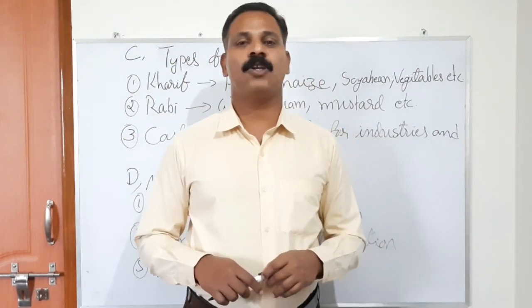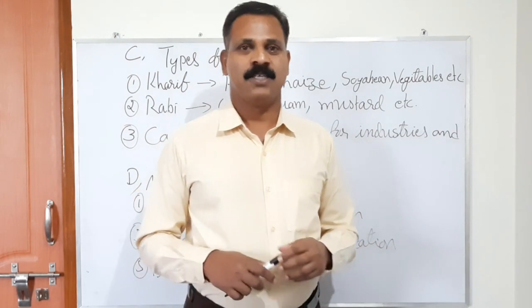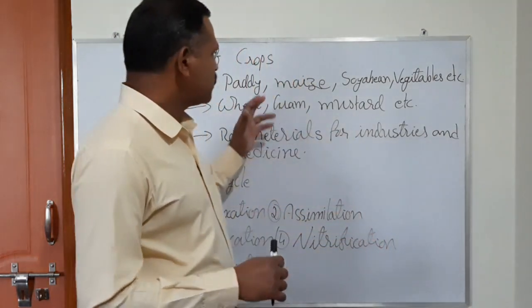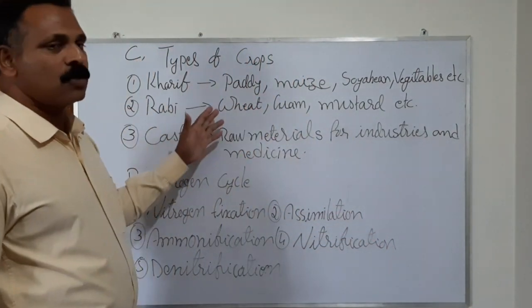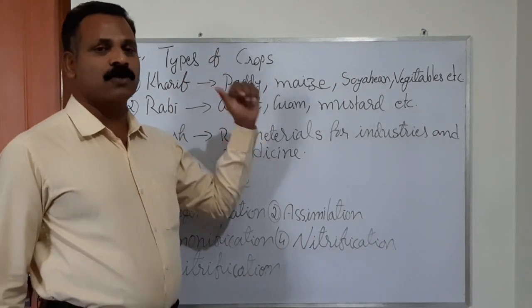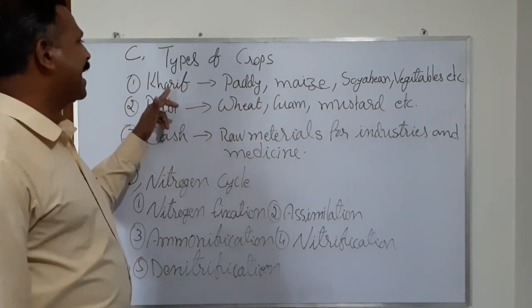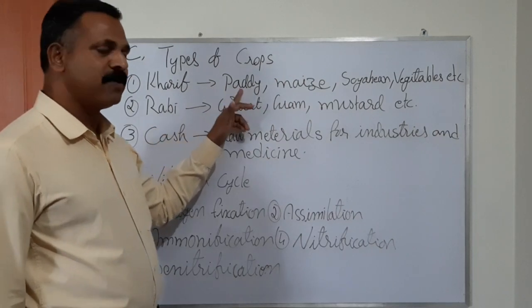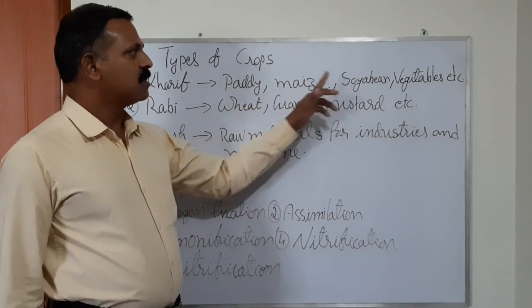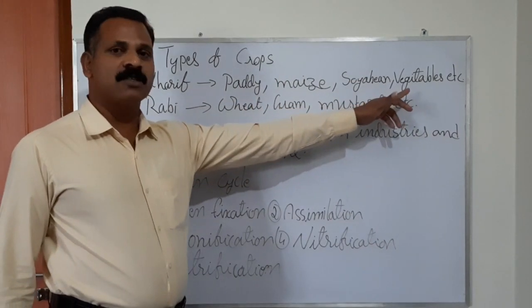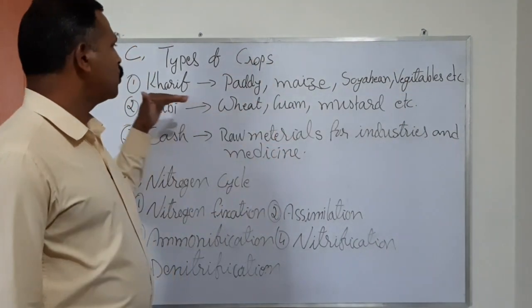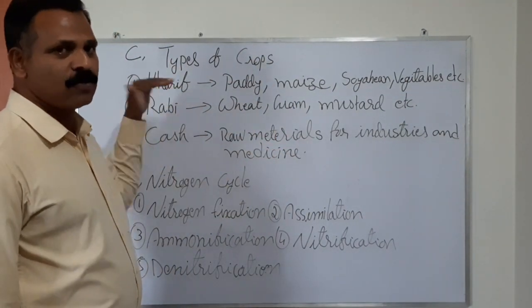They need a lot of water. So the crops that are grown during monsoon are normally grouped into kharif crops, like paddy, which means rice, maize, soybean, and different vegetables, etc.